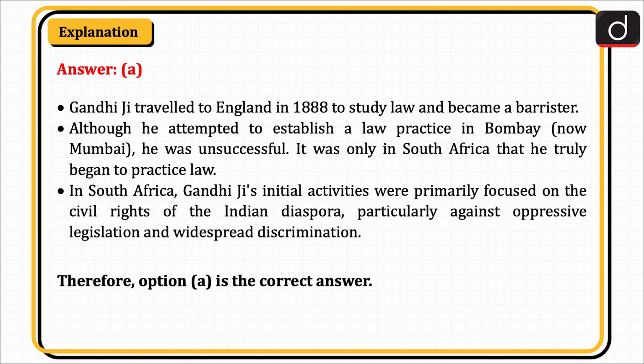Gandhiji travelled to England in 1888 to study law and became a barrister. Although he attempted to establish a law practice in Bombay, now Mumbai, he was unsuccessful. It was only in South Africa that he truly began to practice law. In South Africa, Gandhiji's initial activities were primarily focused on the civil rights of the Indian diaspora, particularly against oppressive legislation and widespread discrimination. Therefore, option A is the correct answer.